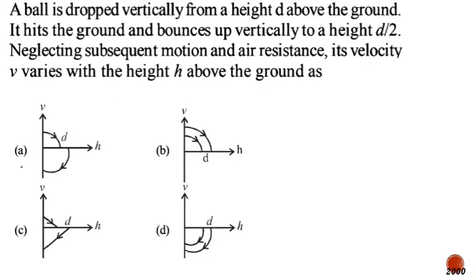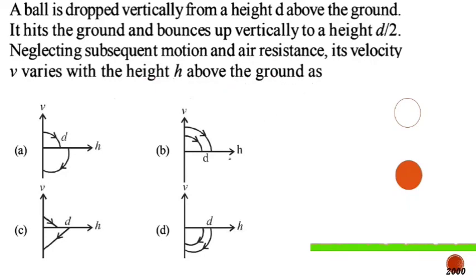Next problem. A ball is dropped vertically from a height d above the ground. Let us see the ball. The height of the ball is d above the ground. It hits the ground and bounces up vertically to a height d by 2. When it is released, this is the initial position. When it goes down, it bounces back to the height which is d by 2. So earlier the height is d and then it becomes d by 2. Neglecting subsequent motion and air resistance, its velocity v varies with the height h above the ground as.